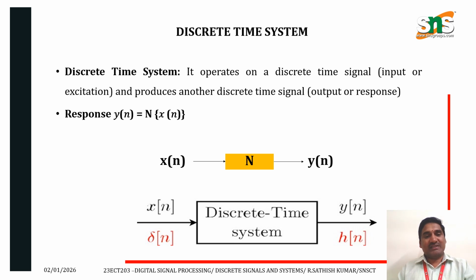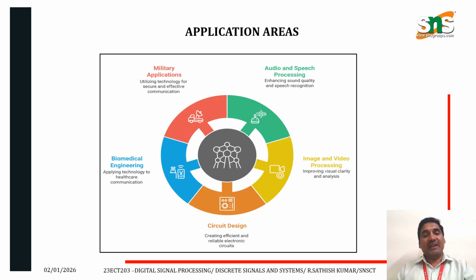Next one, discrete time system. A system that operates on a discrete time signal and produces another discrete time signal is known as a discrete time system. X of n is applied to the discrete time system, which produces output y of n. In the case of an impulse input applied to the discrete time system, we get the output as h of n.